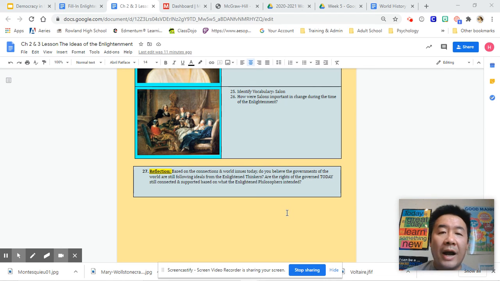But think about how you feel. Can we still practice the unalienable rights that Locke talks about? Is there a social contract that the governments of the world owe to people? And so those are the big ideas that we're going to be discussing. And hopefully you will be able to find enough information to help you answer those.